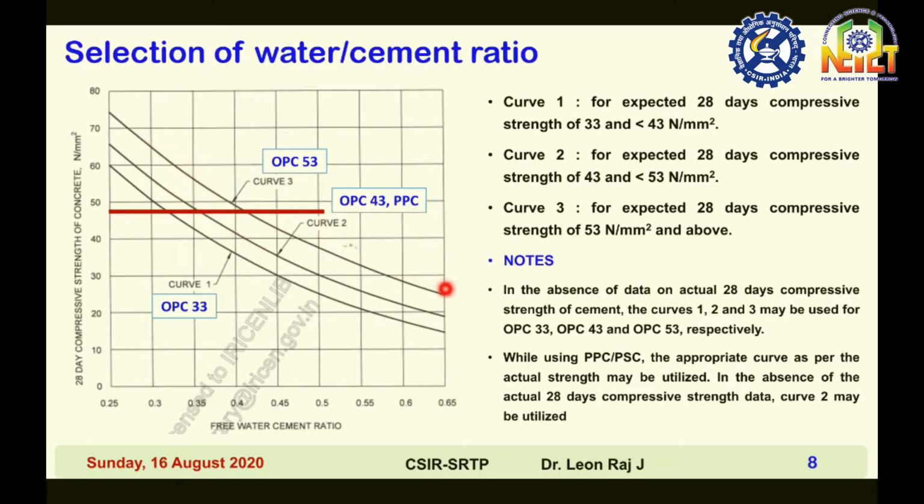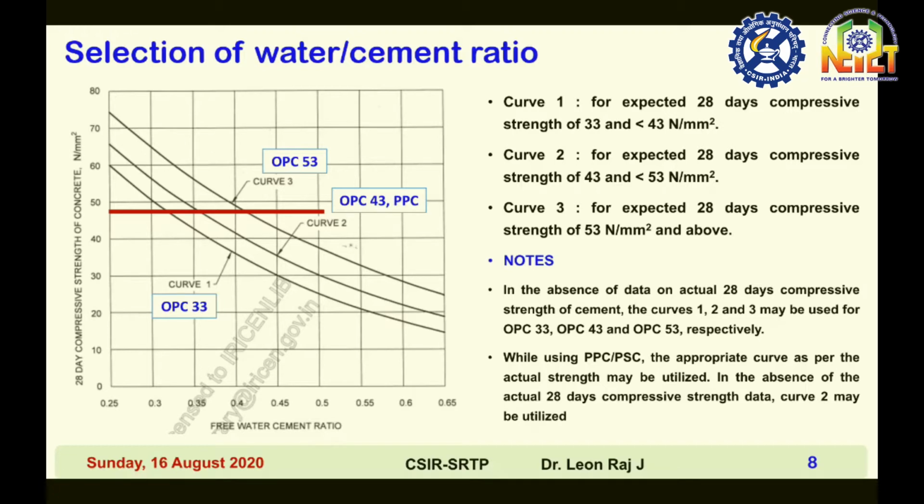Now for a constant water cement ratio of 0.3, the compressive strength increases from 50 MPa to 65 MPa when the grade of cement increases from 33 MPa to 53 MPa. So these are all the inferences from the water cement ratio graph.